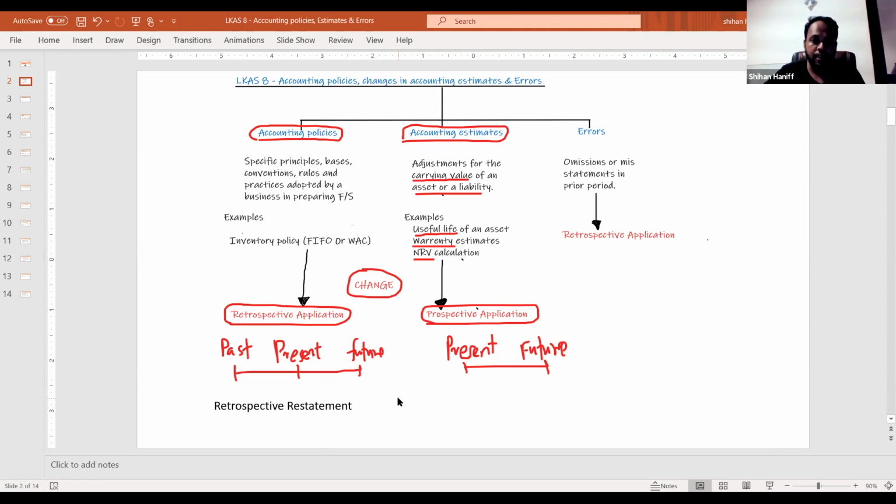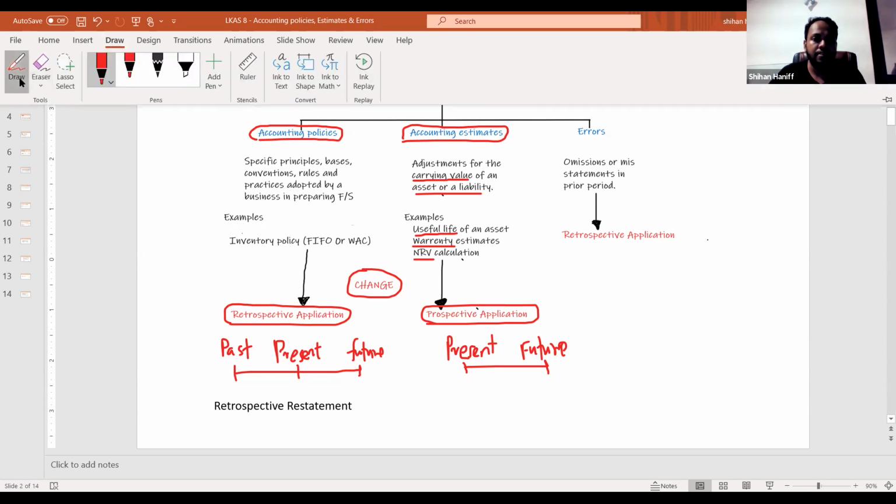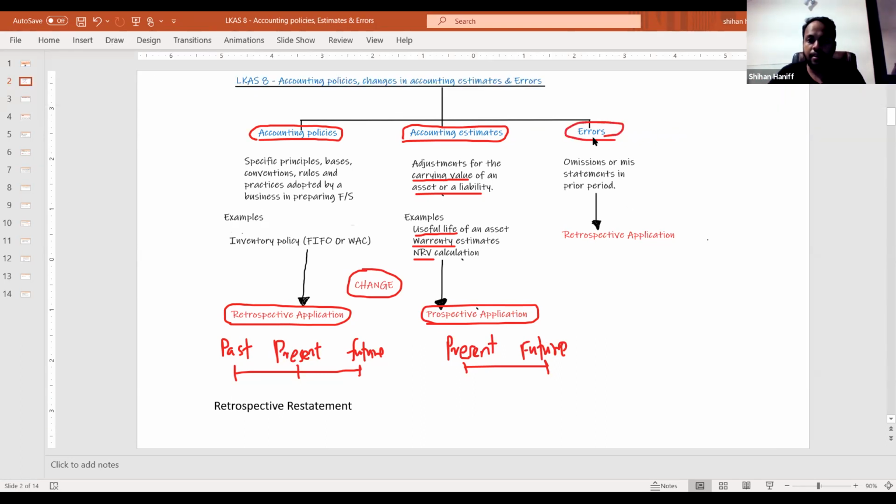Then the third point is accounting errors. What is an error? Error means omission or misstatements in the prior period. Previous year, there is an omission or misstatement. Then what you do, you have to change the previous year financial statement. That is also, you follow the retrospective application. Is it clear? This is what you need, nothing else. This is the overall picture about the LKS 8. Is it clear?